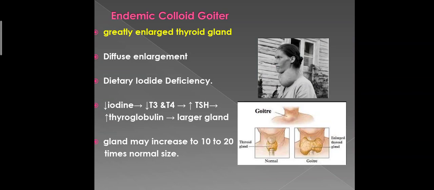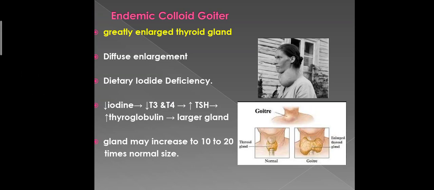Endemic colloid goiter. The term goiter means a greatly enlarged thyroid gland, and as we have already discussed, about 50 milligrams of iodine are required each year for the formation of adequate quantities of thyroid hormone. But what happens in certain areas of the world is that iodine is present in insufficient amount in the soil for foodstuff to contain even this minute quantity. Therefore, in the days before iodized table salt, many people who lived in those areas developed extremely large thyroid glands known as endemic goiters.